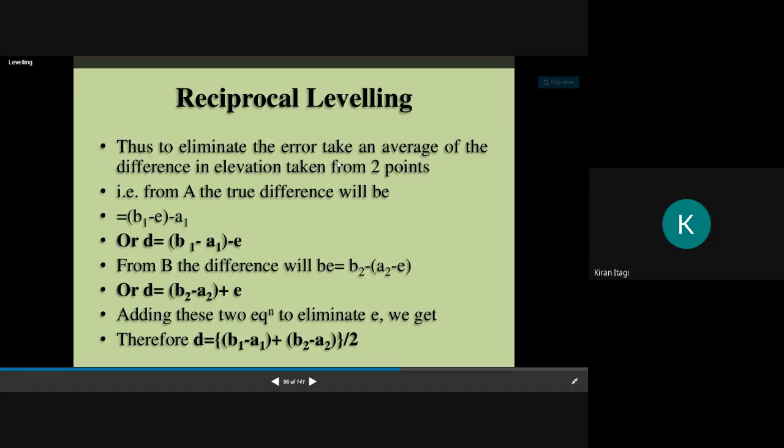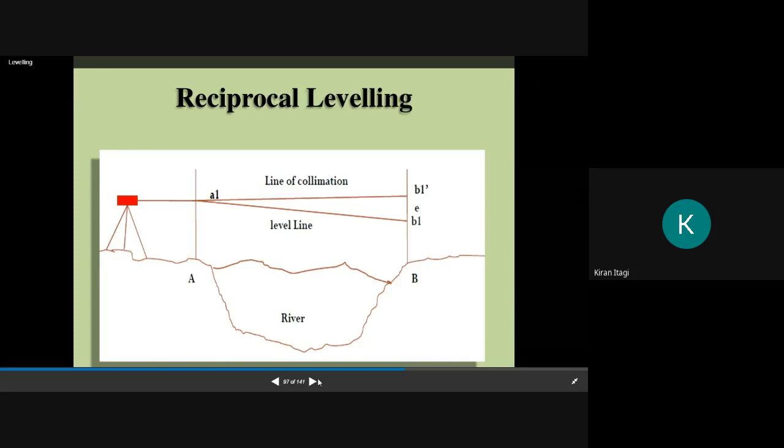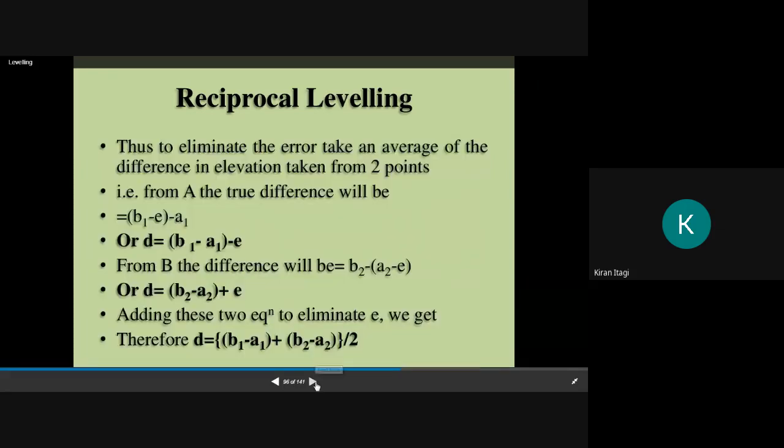Thus, to eliminate the error taken on two different points, the difference d is given by (b1 minus a1 plus b2 minus a2) divided by 2. We will get the difference between the two stations. If there are any errors, you can add the errors. If not, you can directly go for (b1 minus a1 plus b2 minus a2) divided by 2.